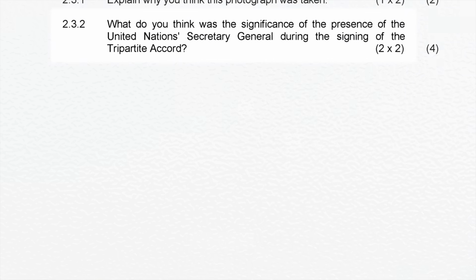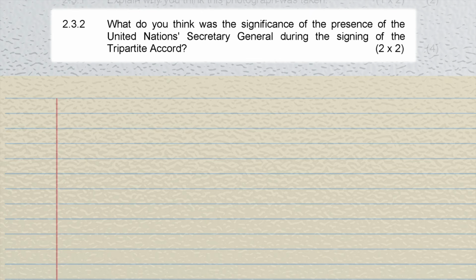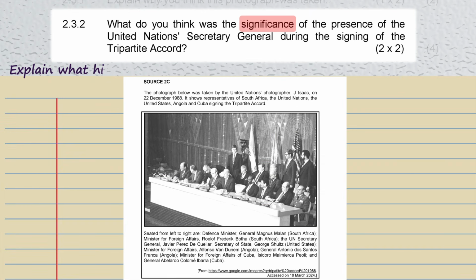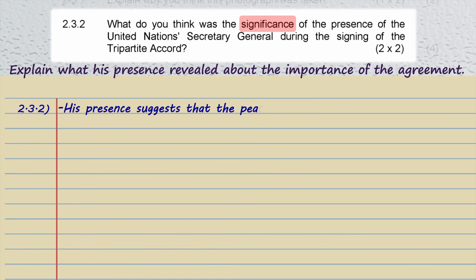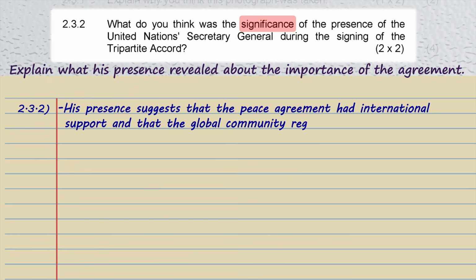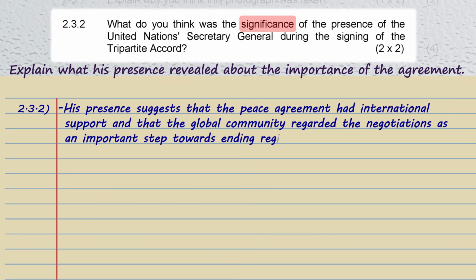Next is 2.3.2, a question about the significance of the presence of the United Nations Secretary General at the signing of the Tripartite Accord. The examiner is not asking you to identify the Secretary General. You must explain what his presence revealed about the importance of the agreement. His presence suggests that the peace agreement had international support and that the global community regarded the negotiations as an important step towards ending regional conflict.